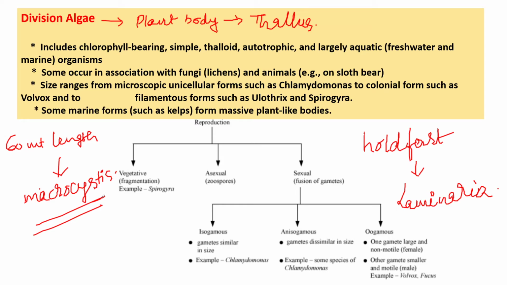So these Macrocystis have lamina of photosynthetic tissue. Sometimes they are branched and attached to a stipe, ending in the holdfast. Okay, holdfast you find in Laminaria.